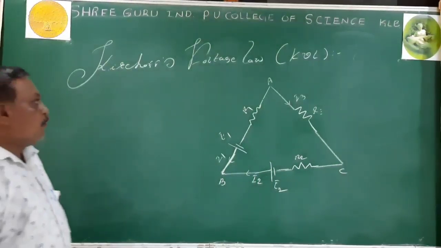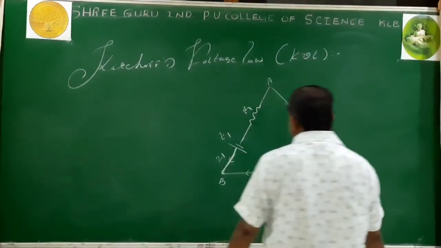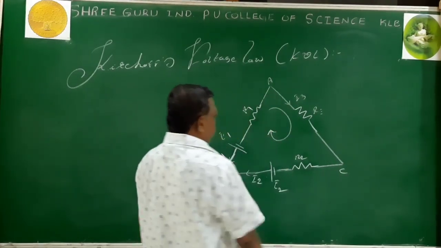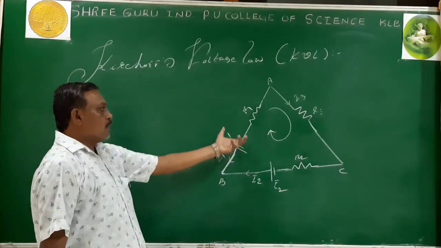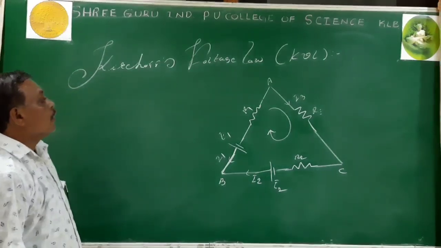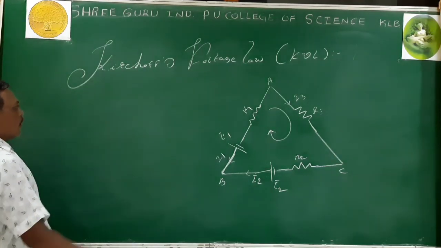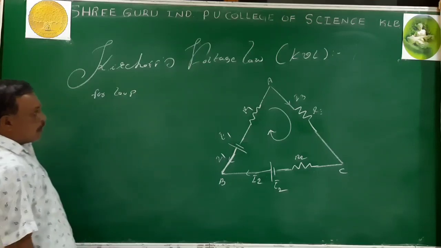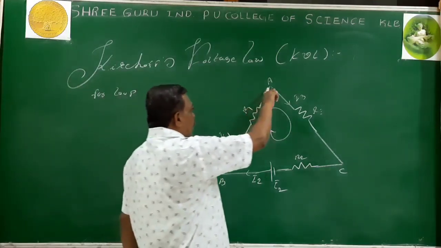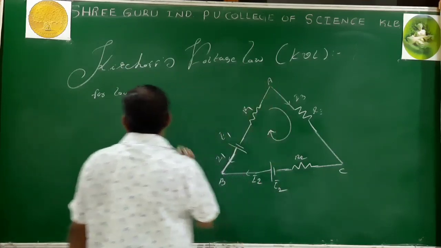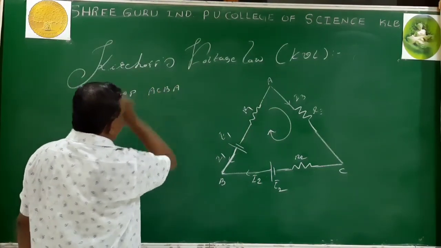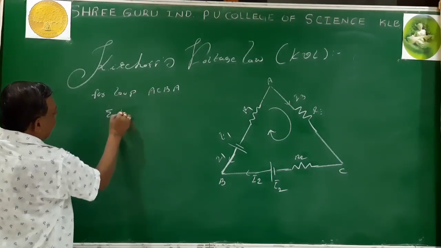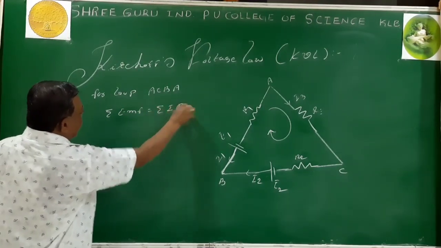To trace the loop, you start at any point, and you can go either in the clockwise or the anti-clockwise direction. I choose the clockwise direction. You take any point for your convenience; here the point is A. So clockwise, A to C, C to B, B to A. Then the statement is: sum of EMF equals sum of IR product.